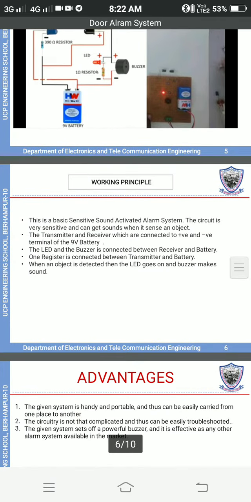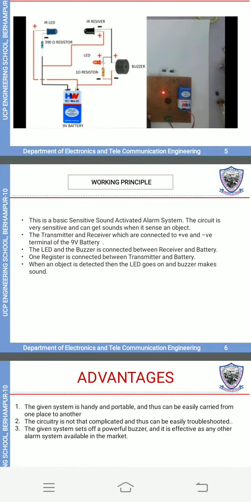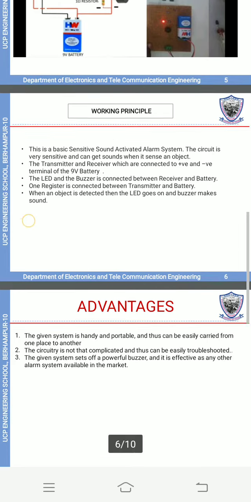Working principle. This is a basic sensitive sound-activated alarm system. The circuit is very sensitive and can generate sound when it senses an object. The transmitter and receiver are connected to the positive and negative terminals of the 9 volt battery. The LED and the buzzer are connected between the receiver and battery. One resistor is connected between the transmitter and battery. When an object is detected, the LED goes on and the buzzer makes sound.